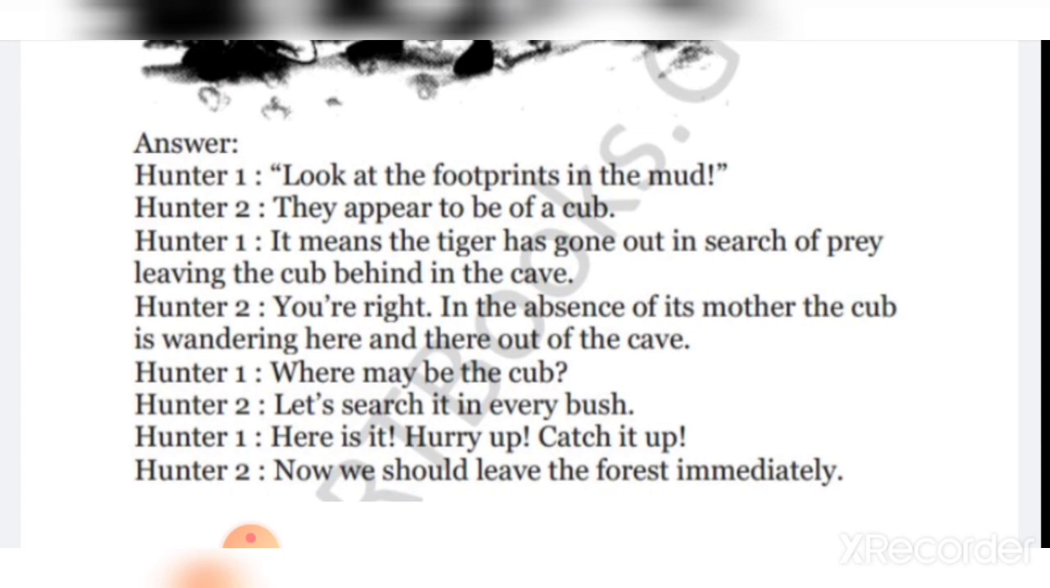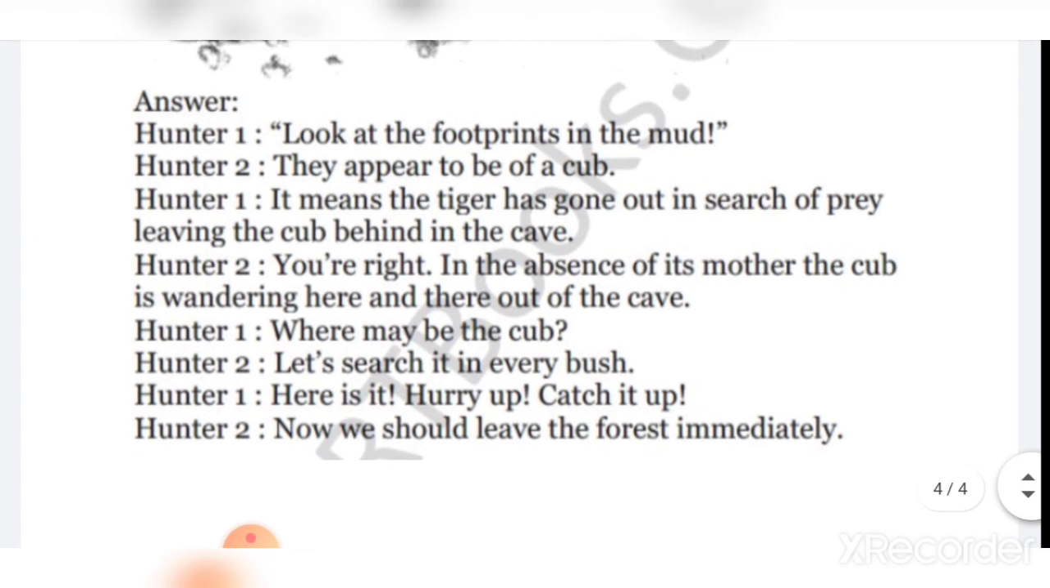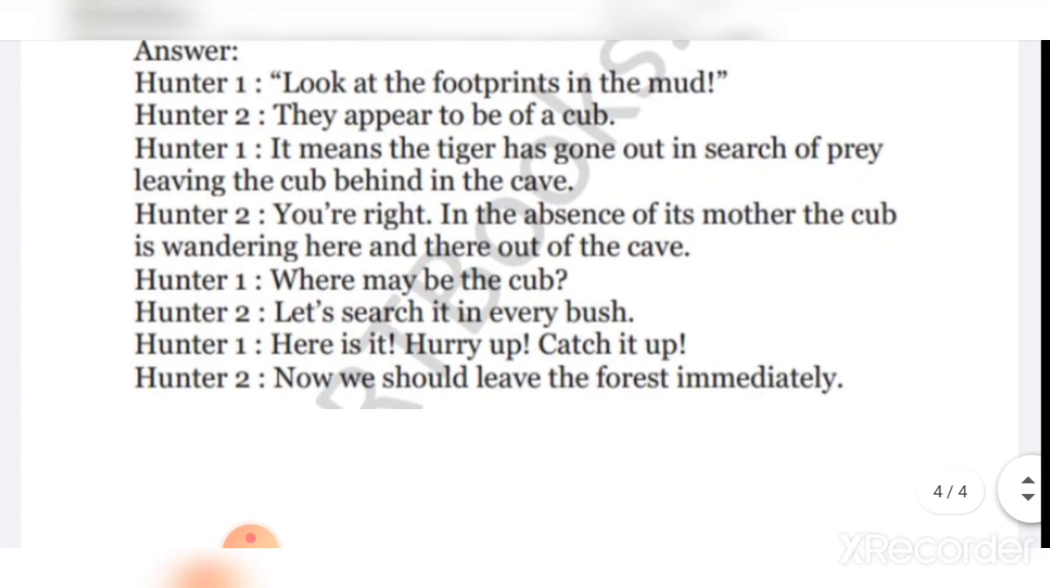Hunter 2 says, you are right. In the absence of its mother, the cub is wandering here and there out of the cave. Hunter 2 says that you are absolutely right, as the mother tiger is not present here, so the baby tiger is just wandering here and there out of the cave. Hunter 1 says, where may be the cub?